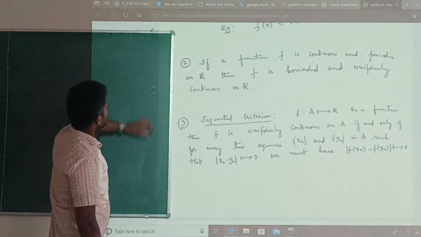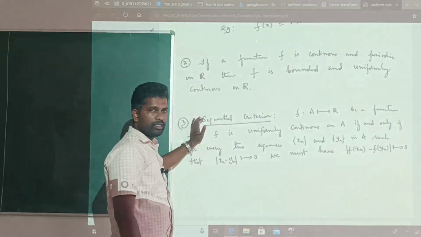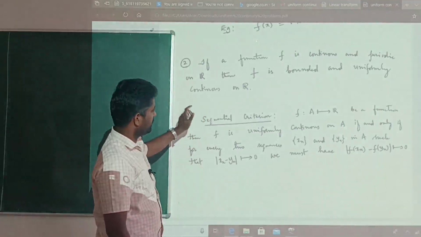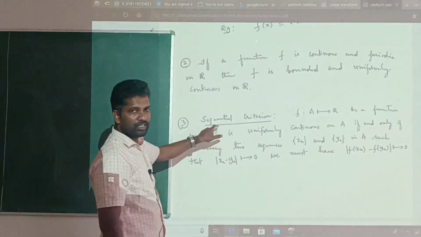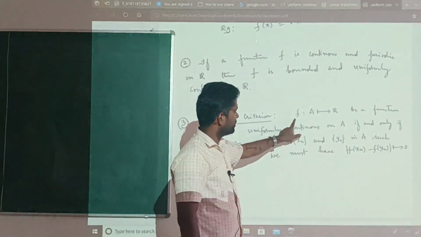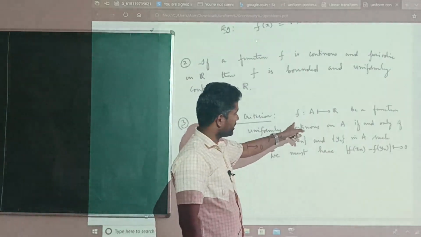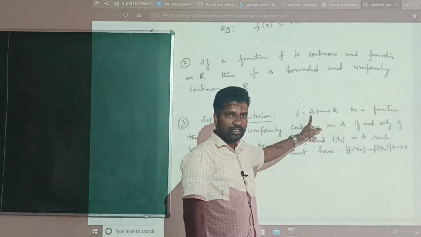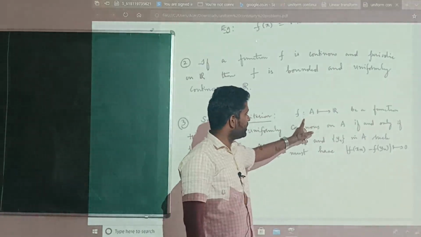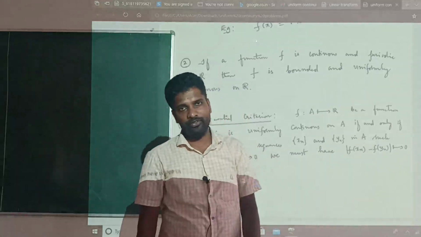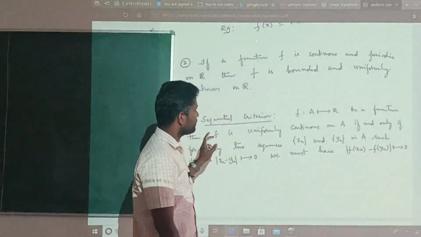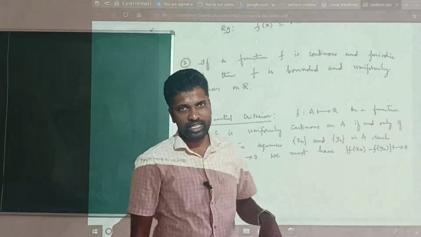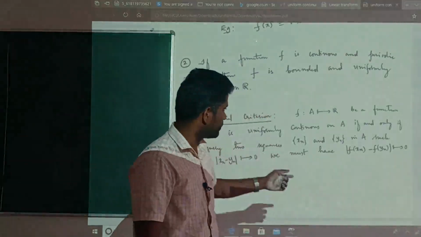Next criteria is the sequential criteria, which says this: if f from A to R is a function, where A is some subset of R, then f is uniformly continuous on A if and only if for any two sequences xn and yn such that xn minus yn converges to 0, then f of xn minus f of yn must converge to 0.